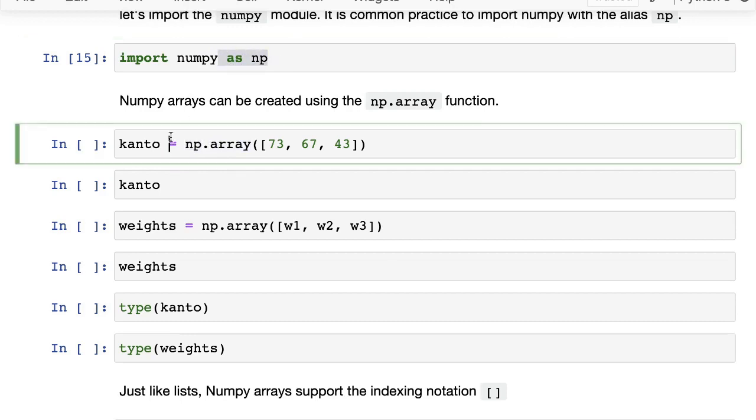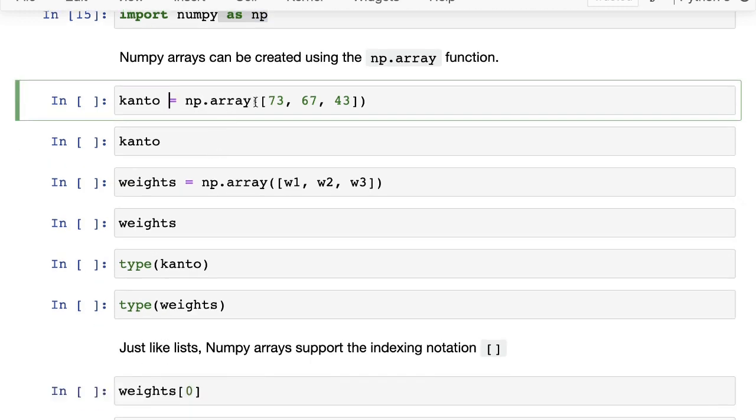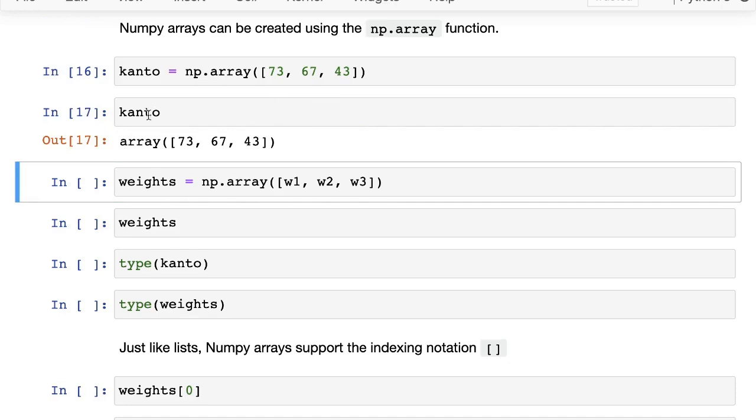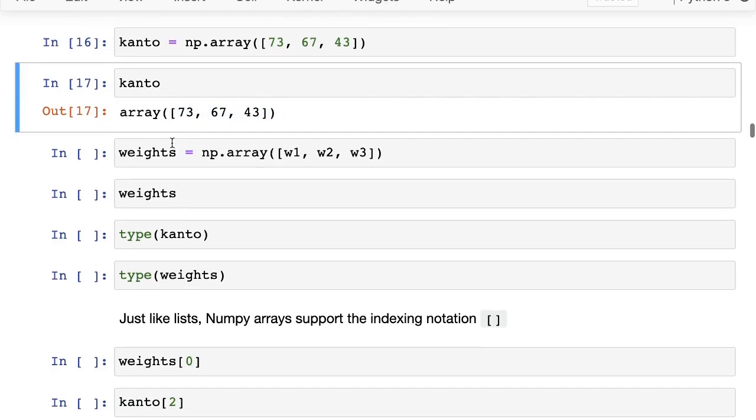Okay. So now we create the Canto region data, we simply call np.array, and then we just pass in the same list of numbers that we had earlier. So nothing is really changed yet. And you can see here, we print it out and we can just see that this is a NumPy array with the same list of numbers.